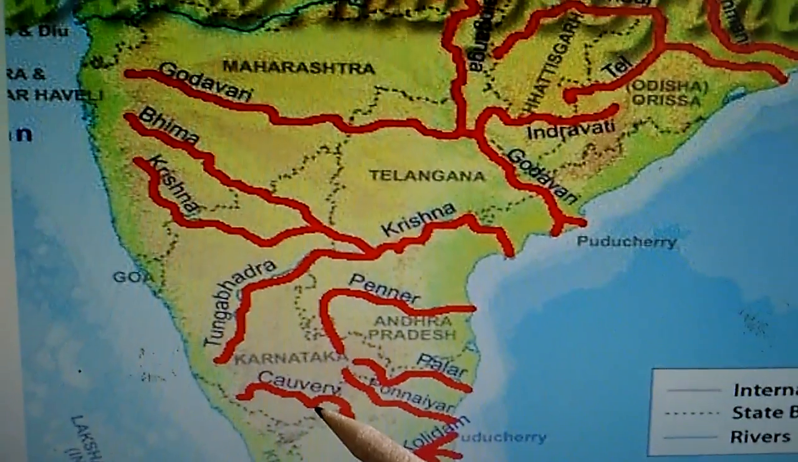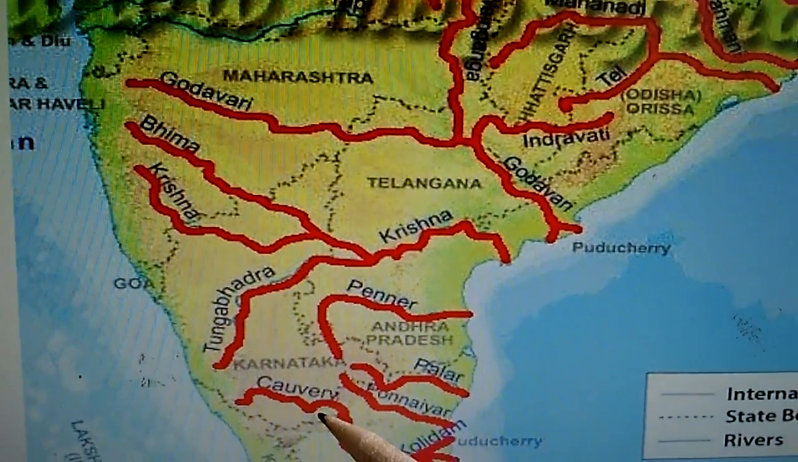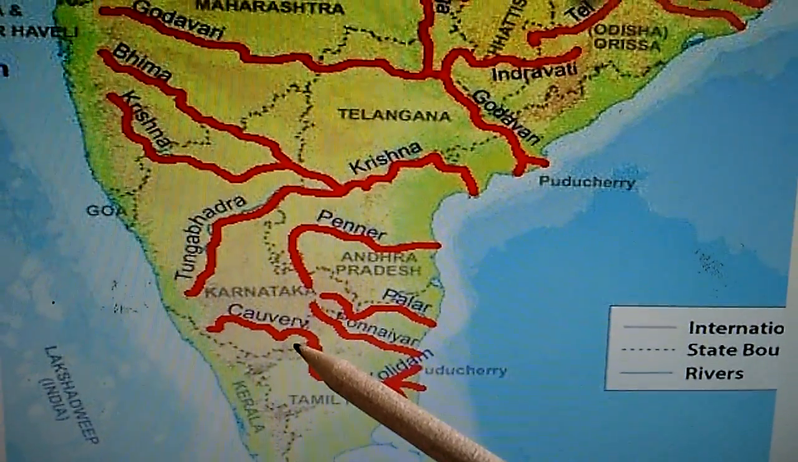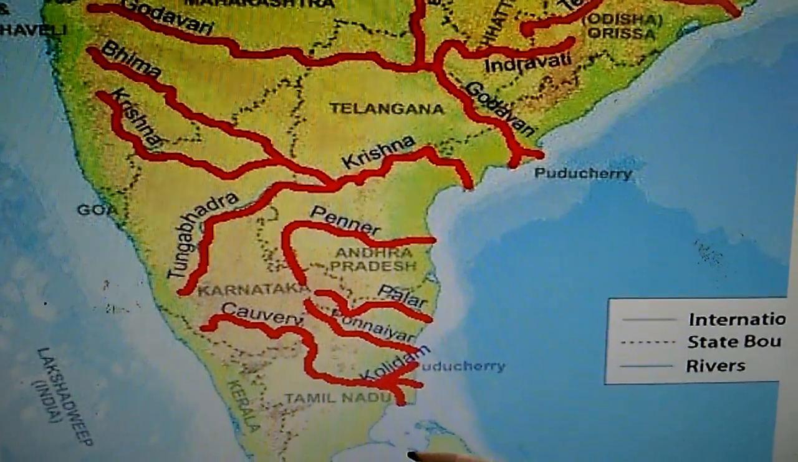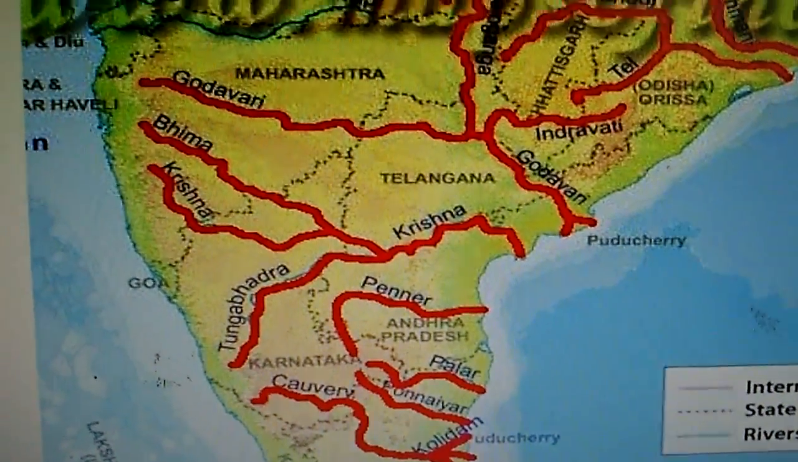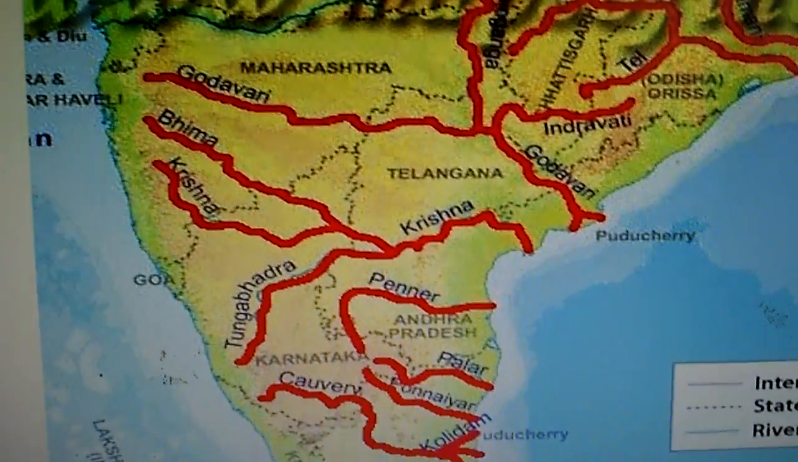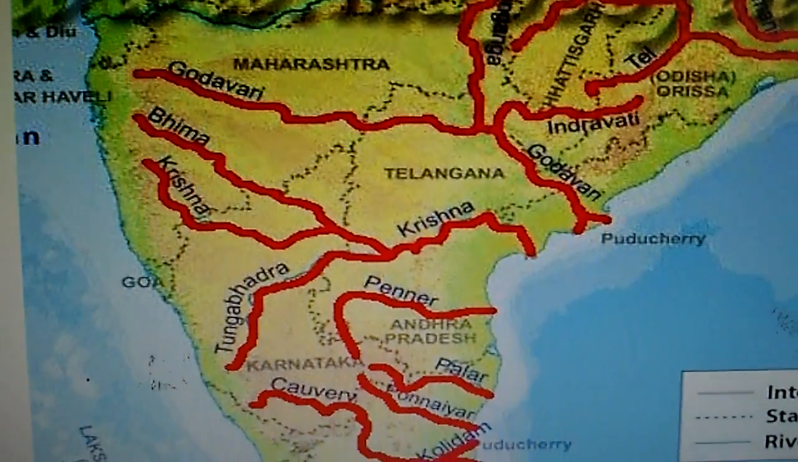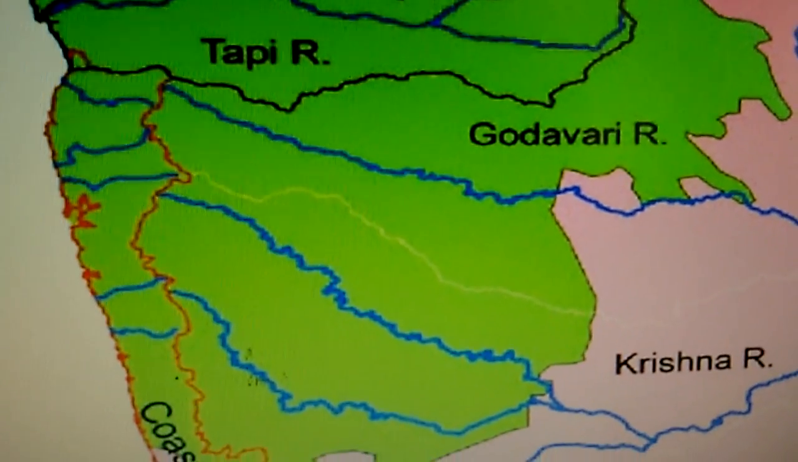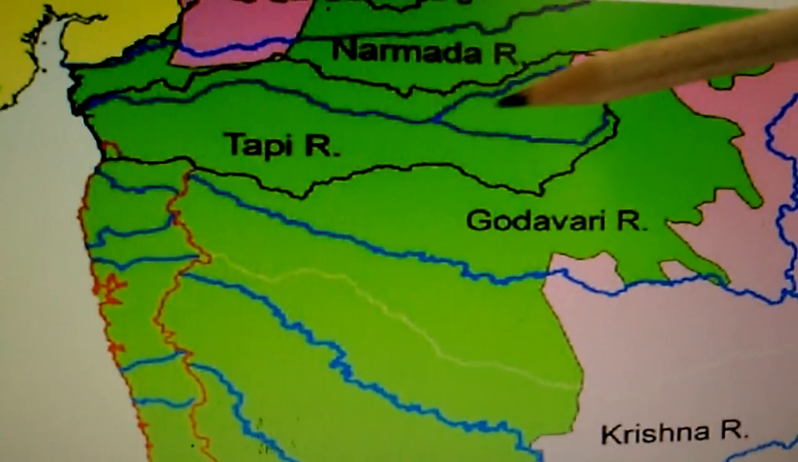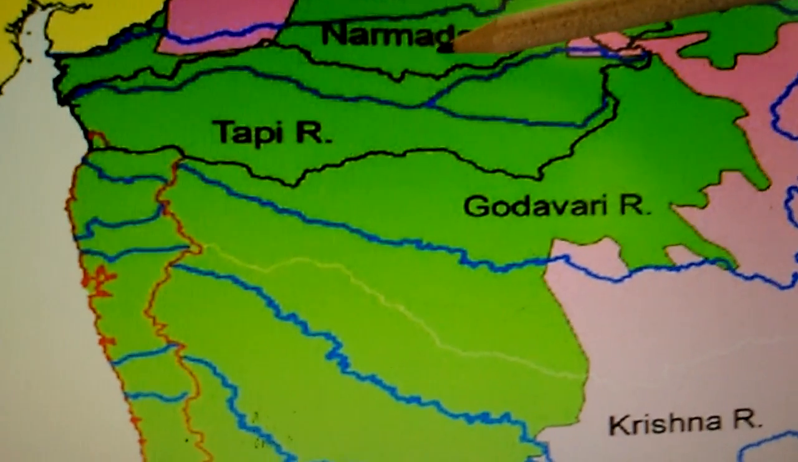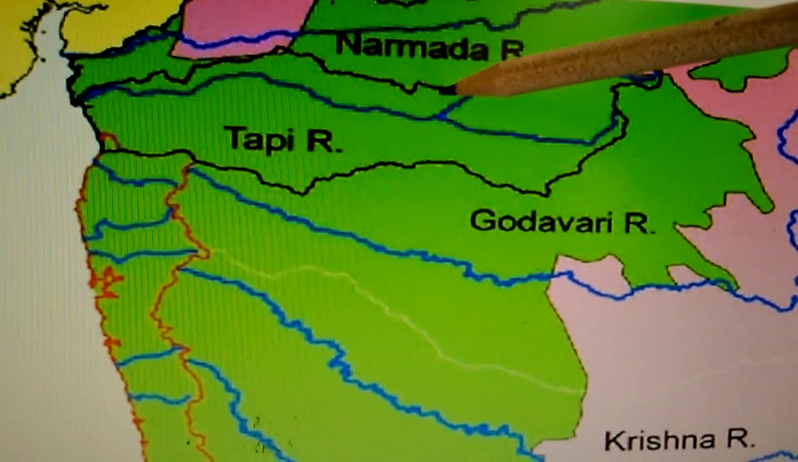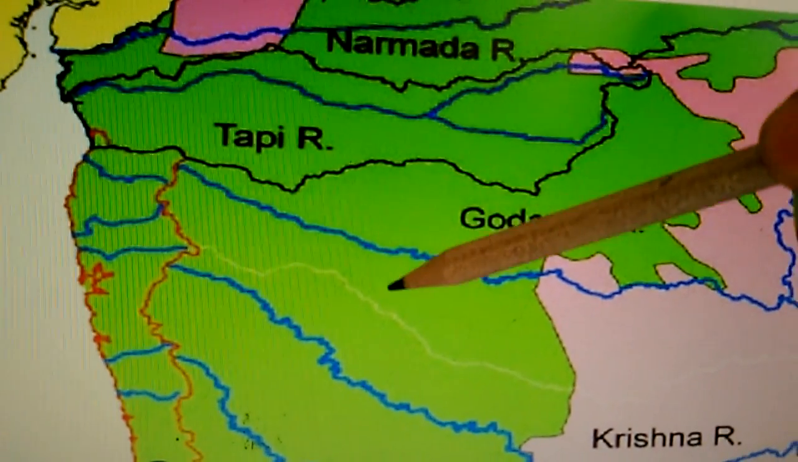Next one is the Kaveri, which is also known as the Dakshin Ganga. The river flows from Karnataka and enters the Bay of Bengal through Tamil Nadu. So these are the east flowing rivers children. Next we will see the west flowing rivers. Okay children, the next one is the west flowing rivers. First one is Narmada. Here you can see the Narmada river. The Narmada river originates on the Amarkantak hill in Madhya Pradesh.